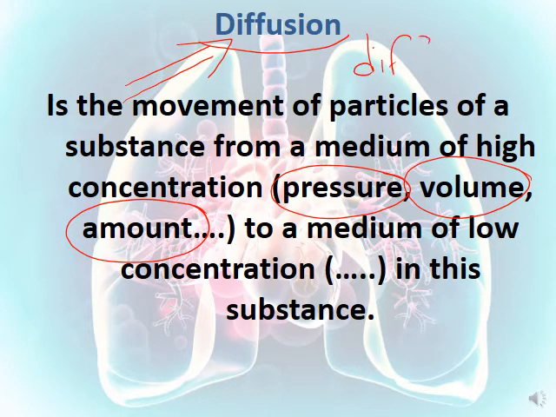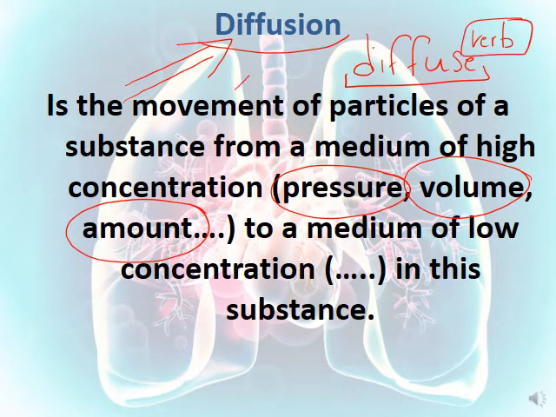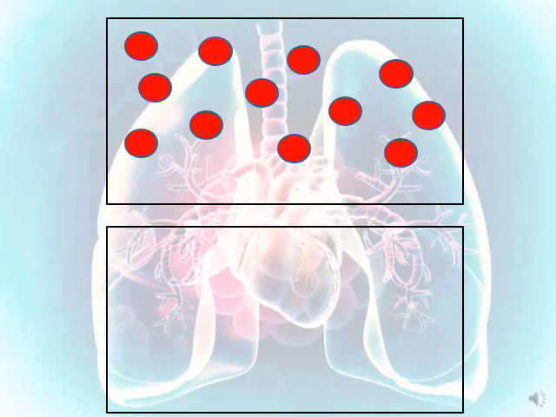So you have to know these terms. Diffuse is the verb, while diffusion is the noun. So you have to differentiate between these. So here is diffusion. Let's have an example and discover together what diffusion means. Here we have this container containing a high amount of red balls.